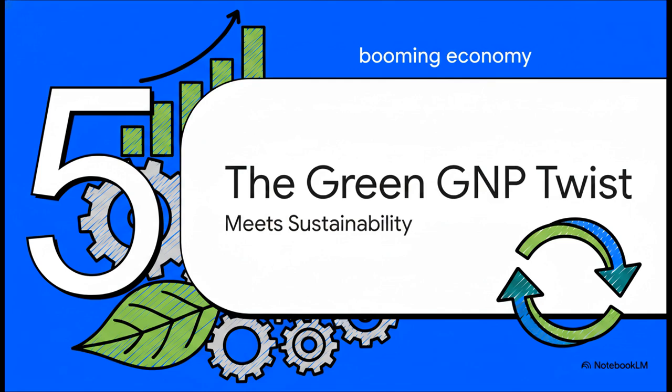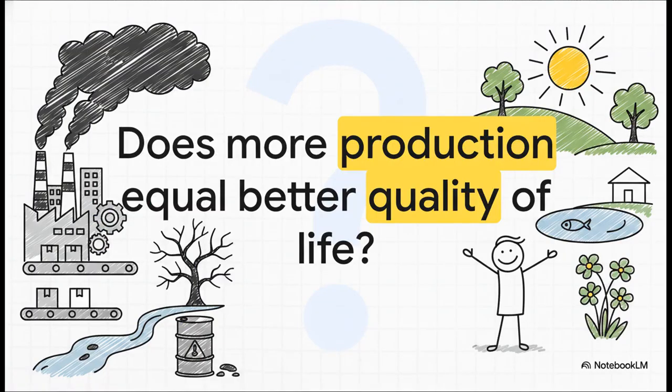Moving on to Section 5, the green GNP twist. This is where economics meets sustainability. As policy architects, we eventually have to face a really uncomfortable complication. Does producing more stuff actually equal a better quality of life? Think about it. If a country rapidly increases its industrial output, but totally destroys its natural resources and fills its air with toxic smog in the process, is the citizens' real standard of living actually going up? A traditional GNP metric completely ignores that reality.